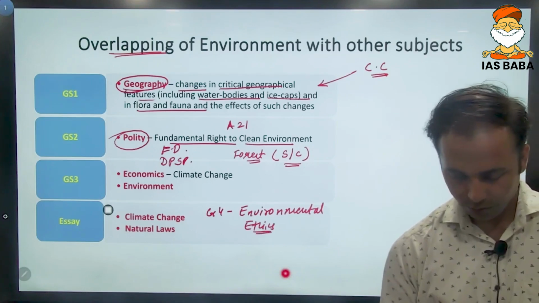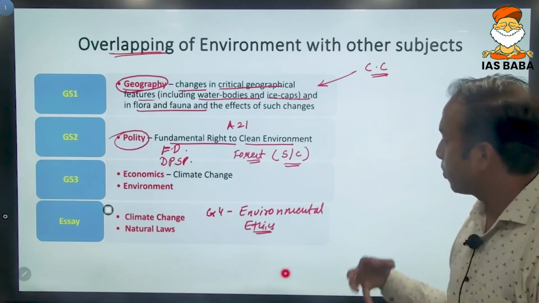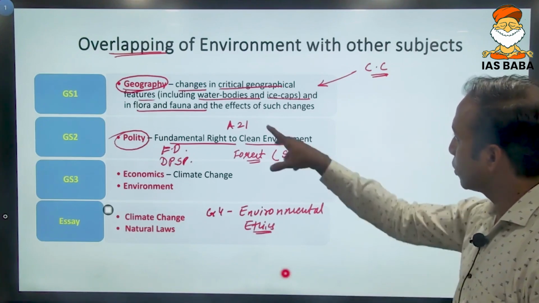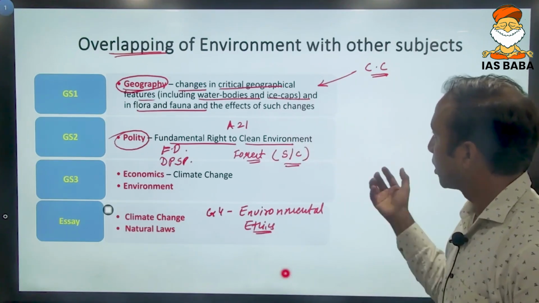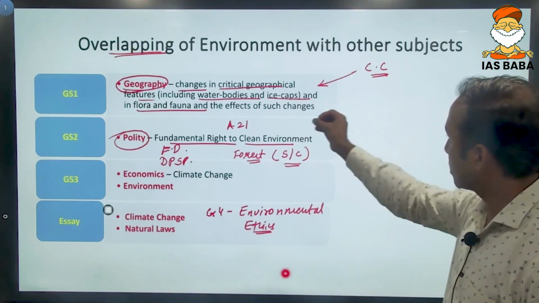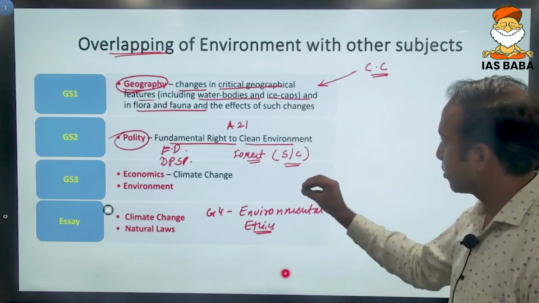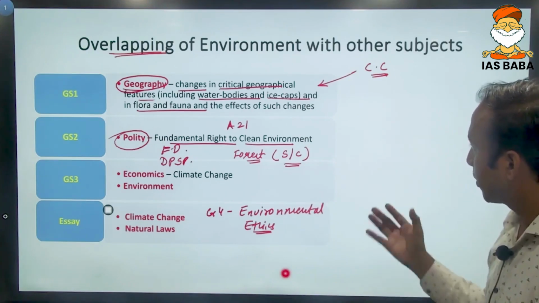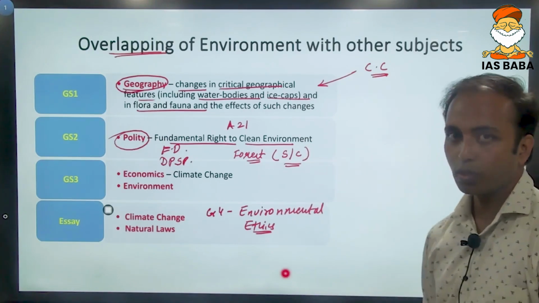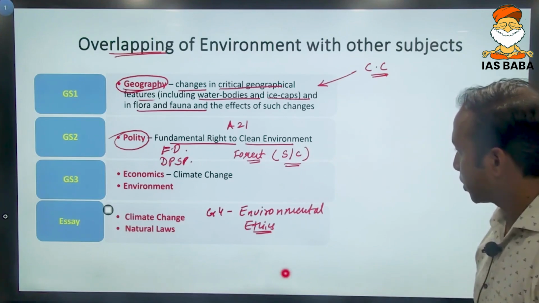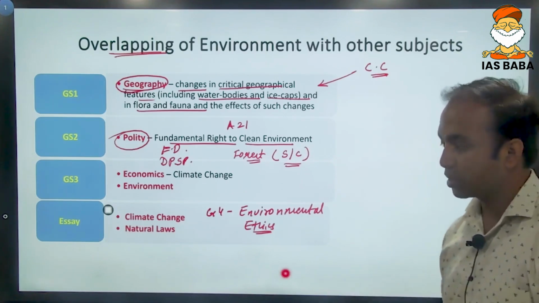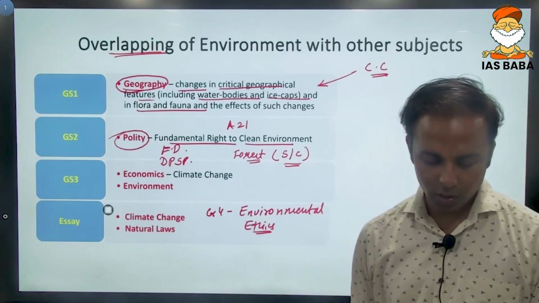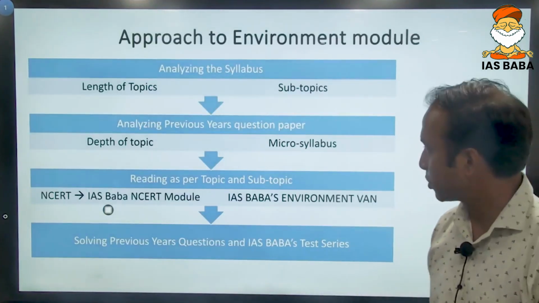So prepare environment in such good detail that when you do geography, you have an idea, okay, climate change is having an impact on these. When you are studying polity, you should have an idea that yes, environment and ecology have something to do with quality of governance also. So is the case with GS paper 4, where environmental ethics is also there. If you have such a multi-dimensional approach towards each of these topics, you will be a better administrator.